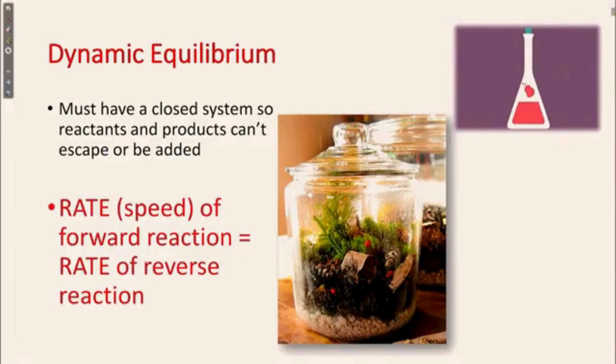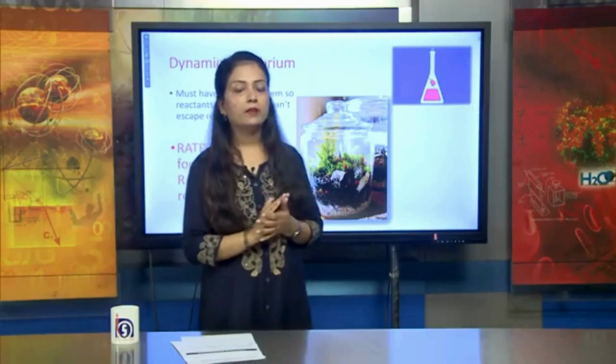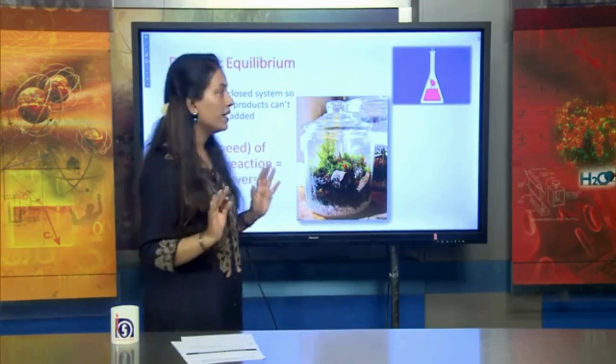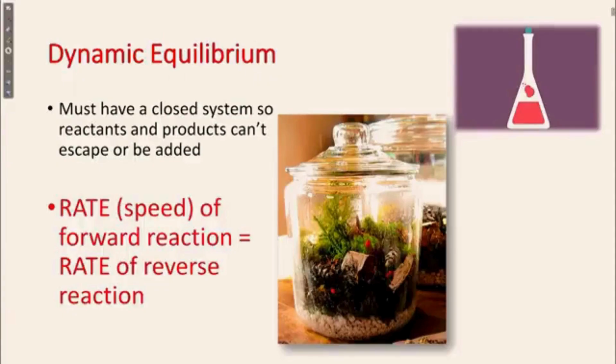Now, what does dynamic equilibrium mean? Always remember that dynamic equilibrium can occur in a closed system. This will never happen in an open kind of system. This will always happen in a closed system. So you must have a closed system, so reactants and products can't escape or be added. That means the rate or speed of the forward reaction is always equal to the rate of the reverse reaction.